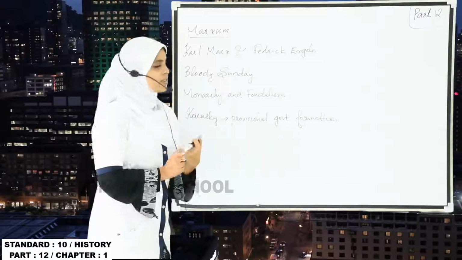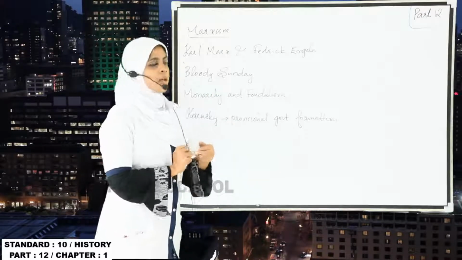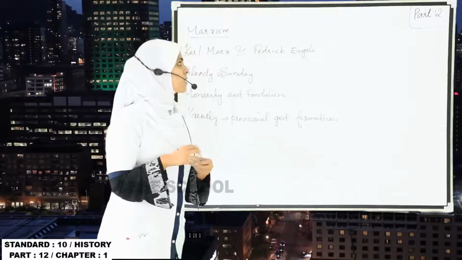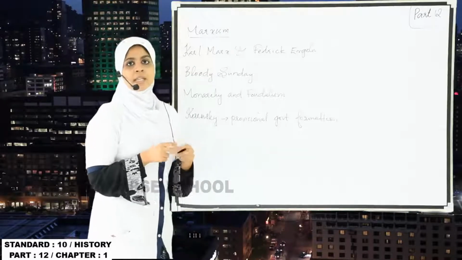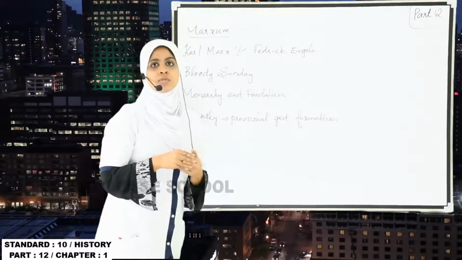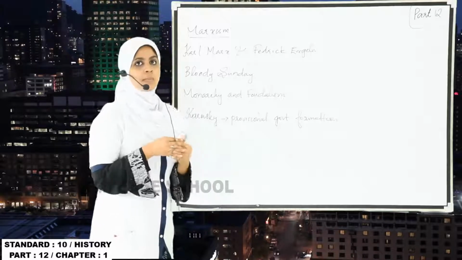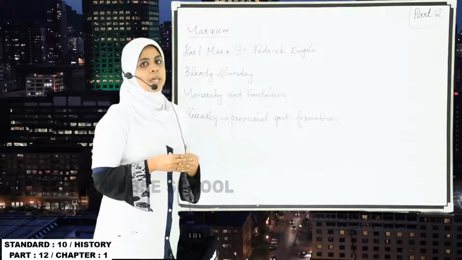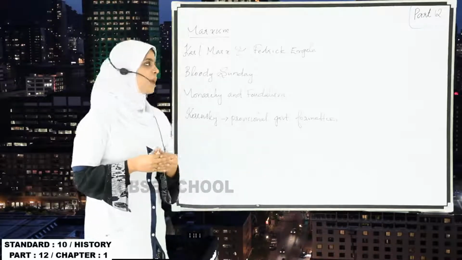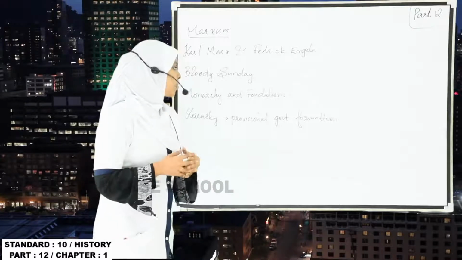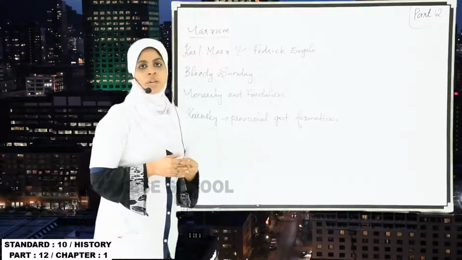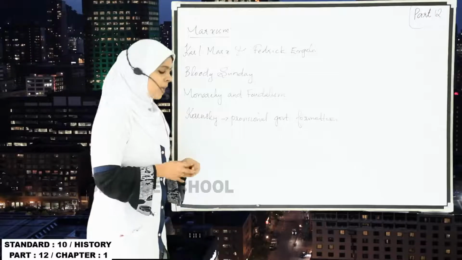And also we have discussed the term Marxism, and the founders of Marxism are Karl Marx and Friedrich Engels. The term Marxism means the way that they used to propagate communism, for the welfare of the people. And also the provisional government formation of Russia was under the leadership of Kerensky.